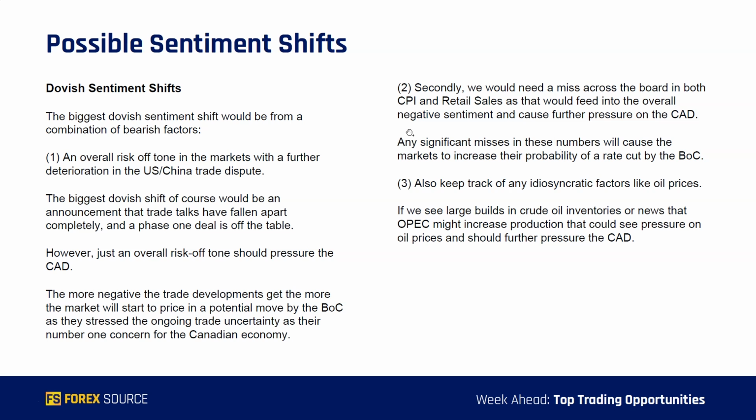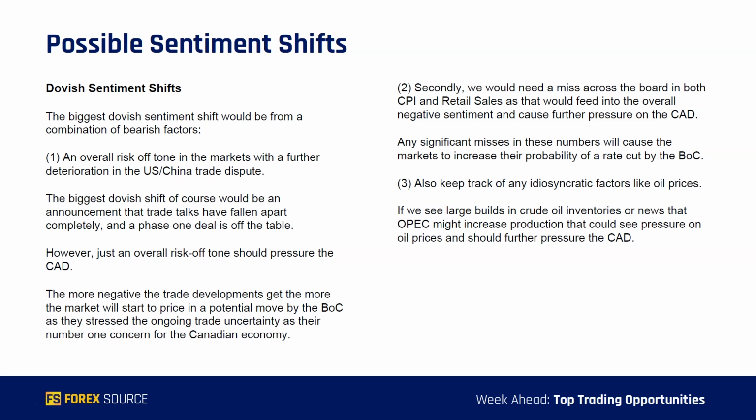Then looking at some possible dovish sentiment shifts. The biggest dovish sentiment shift would be from a combination of bearish factors. Firstly, an overall risk-off tone in the markets with a further deterioration in the US-China trade dispute. Now, the biggest dovish shift, of course, would be if an announcement hits the wires that says the trade talks have fallen apart completely and that the phase one deal is now off the table. However, just an overall risk-off tone should also pressure the CAD as a commodity currency, and the more negative the trade developments get, the more the market will start to price in a potential move by the BOC, as they did stress that the ongoing trade uncertainty is a big concern for them.